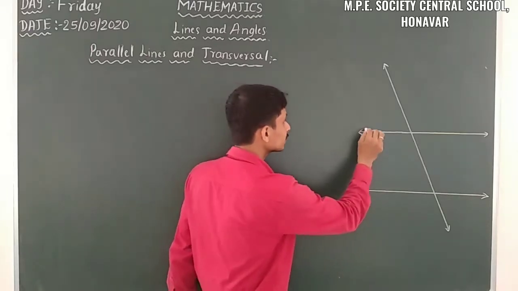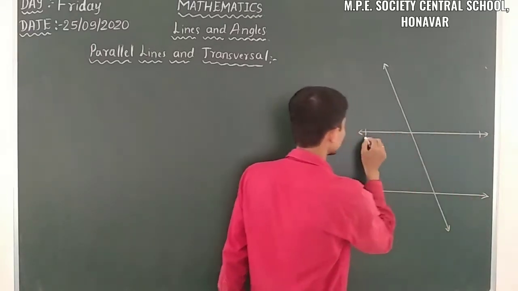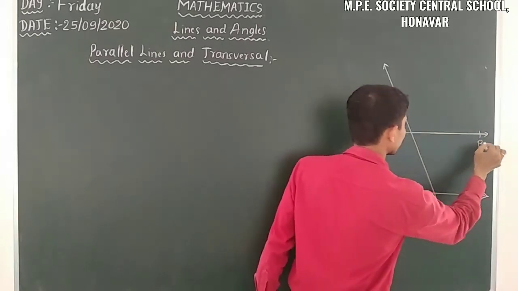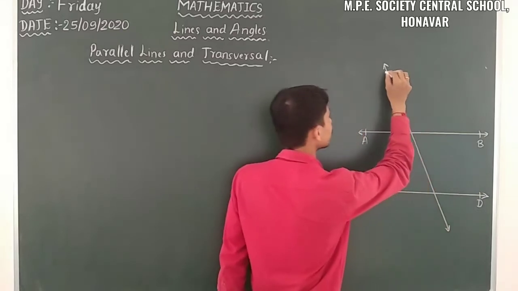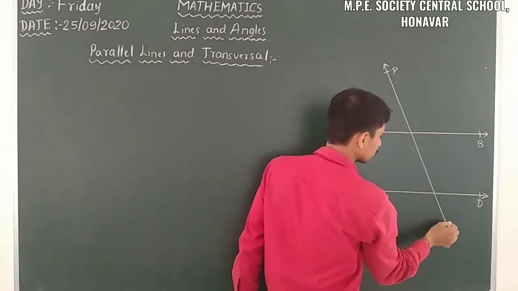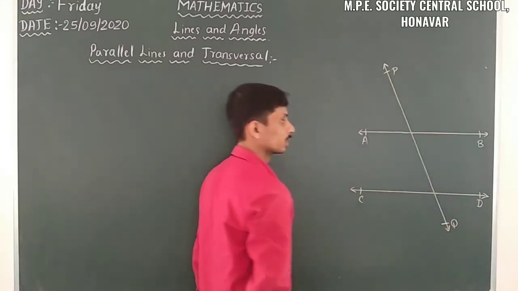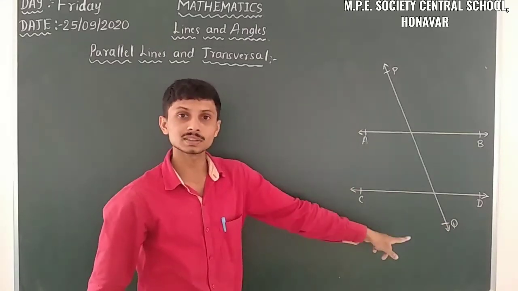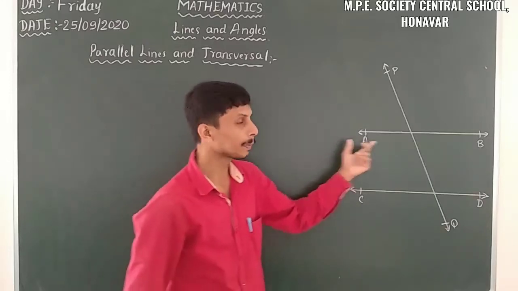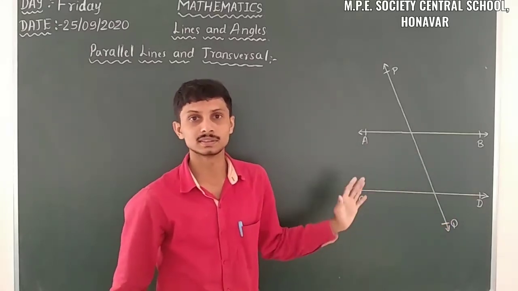So I am naming these lines: here it is AB and here it is CD. Here I am taking the transversal as PQ. So the transversal PQ intersects the two parallel lines AB and CD.